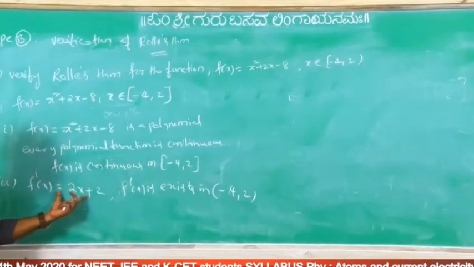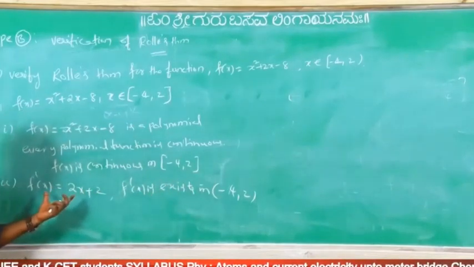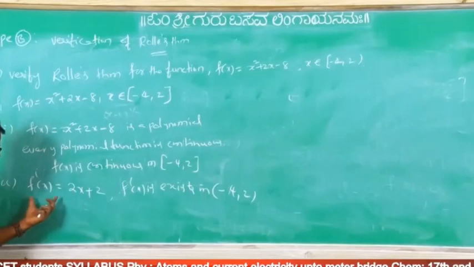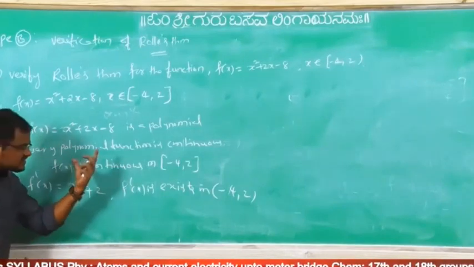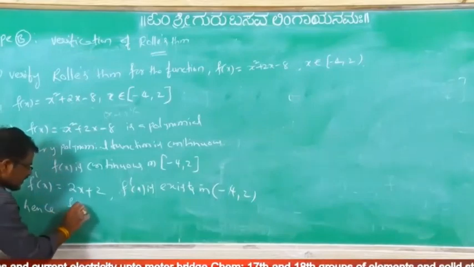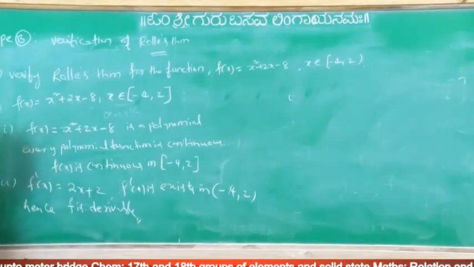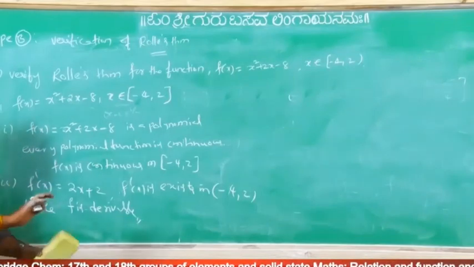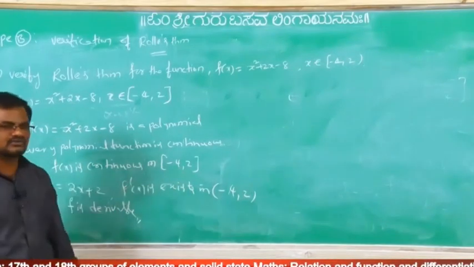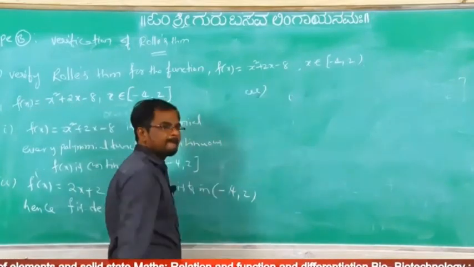No, there is no point where f dash x does not exist. Substitute any values, there is no point where f dash x does not exist. Means f dash x exists. So therefore, hence f is derivable only or not. Otherwise, every polynomial function is differentiable on open interval minus 4 comma 2, the given interval. And third condition is what?